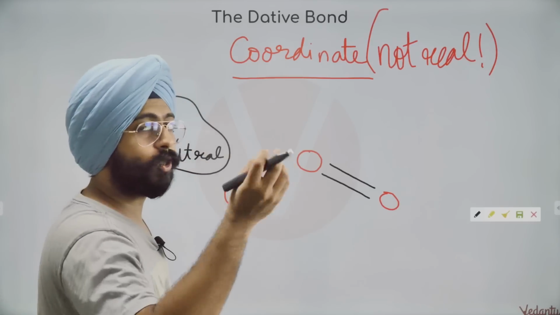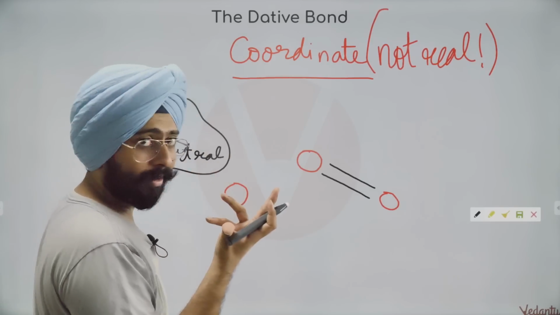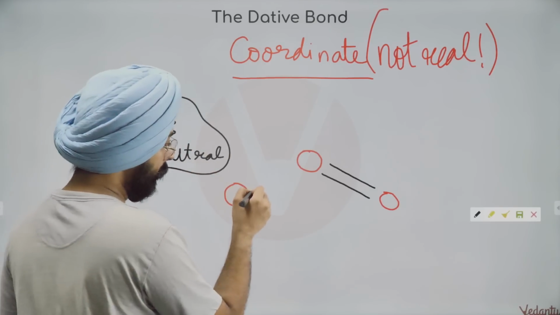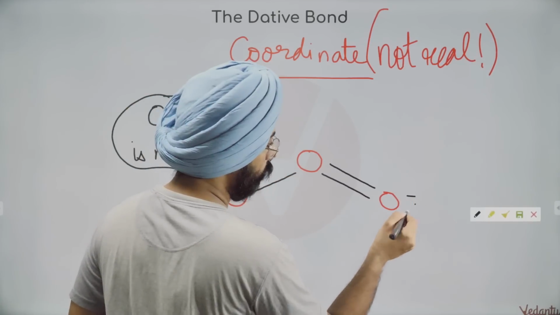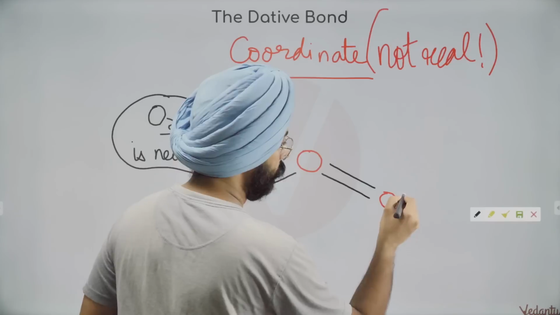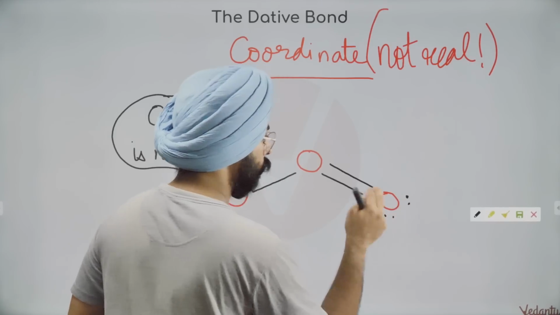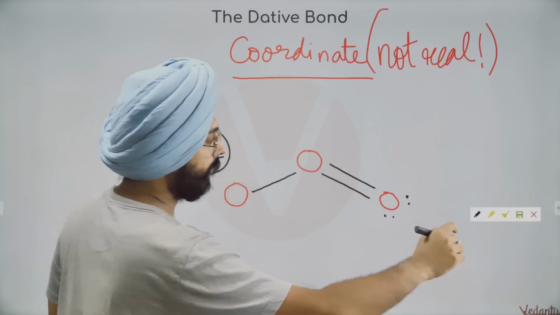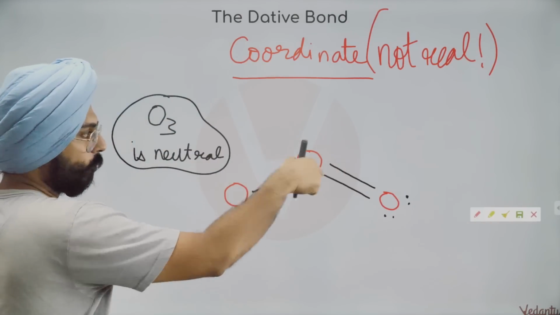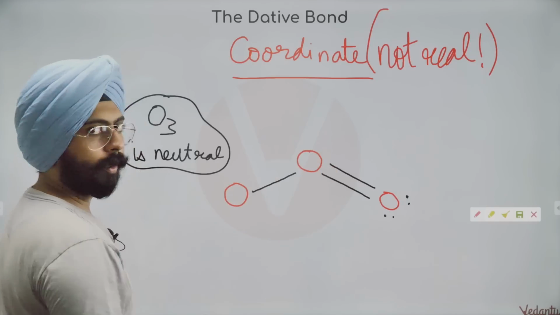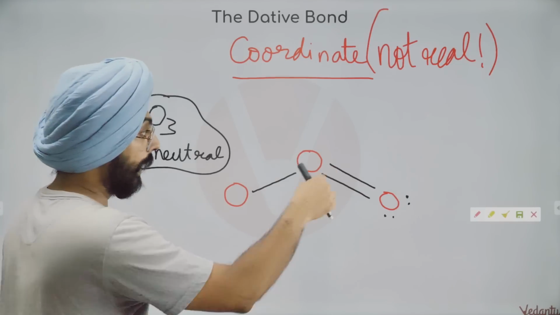The jugaad, I'll just make it for you and you'll be like, okay, cool. The jugaad is make a bond over here. Okay, this oxygen is satisfied. It has two bond pairs and two lone pairs. No need to change this guy. Two bond pairs, two lone pairs. That oxygen is satisfied. Very nice, brilliant. This oxygen now has three bond pairs.